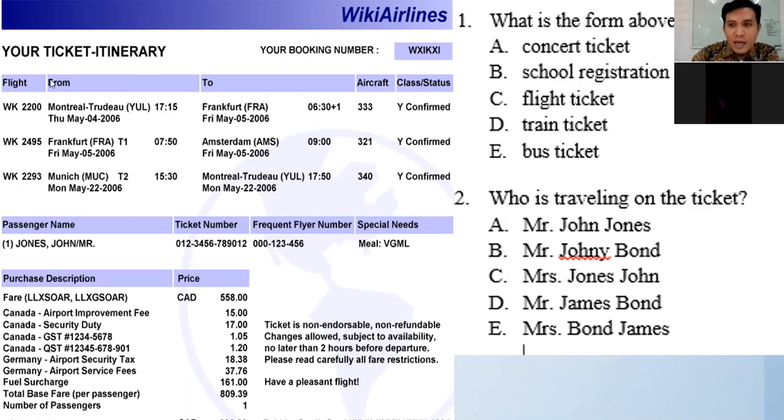Okay, so now, what do you think? What kind of text or form is this? Well, that was the first question: what is the form about? What kind of form is this? A, concert ticket. B, school registration. C, flight ticket. D, train ticket. And E, bus ticket. What is the answer? C, flight ticket.